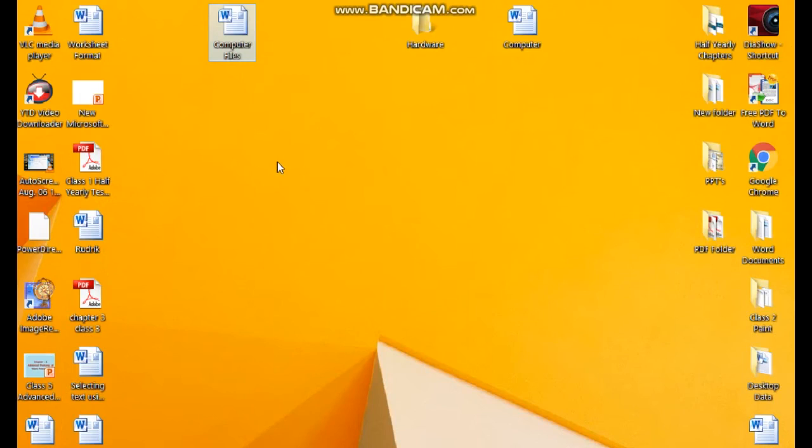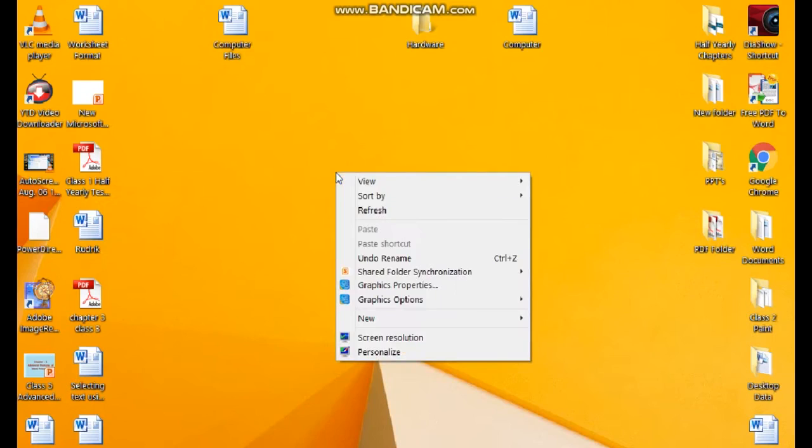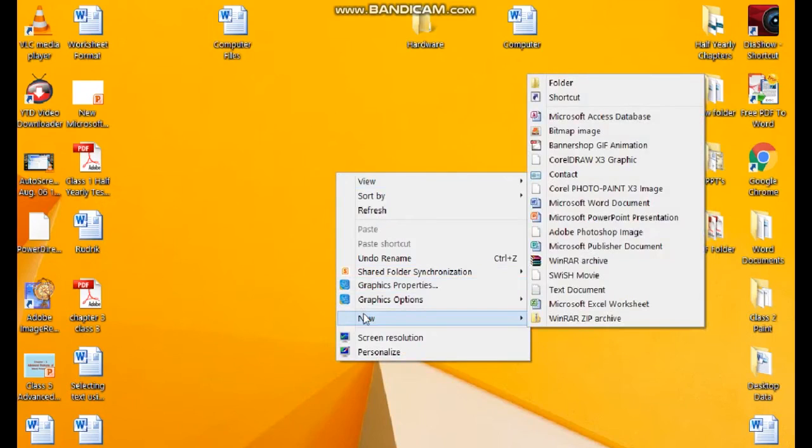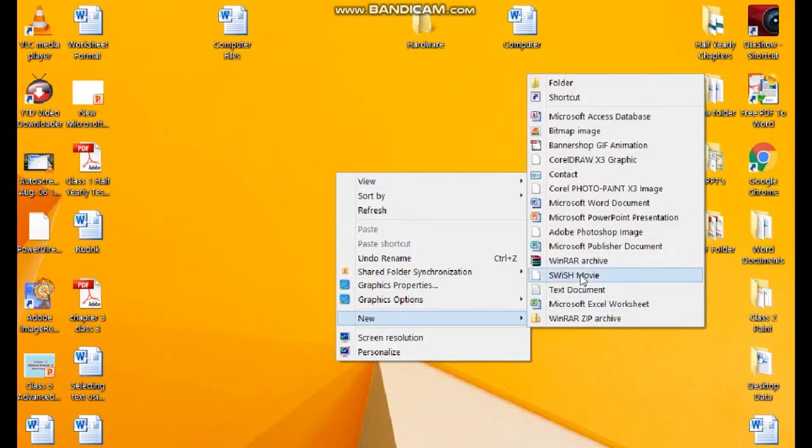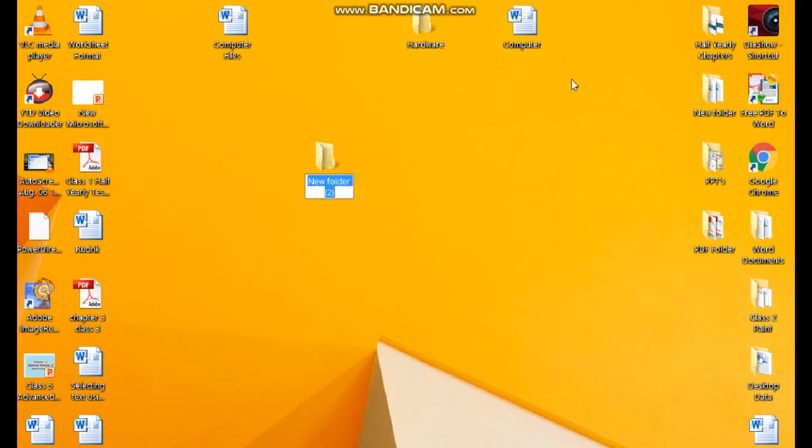Now next is creating a folder. To create a folder, first of all right click on the free space. See here, this is free space. Right click from the mouse, from the drop down menu choose new option, and from the new option submenu will appear here. Choose this folder option.